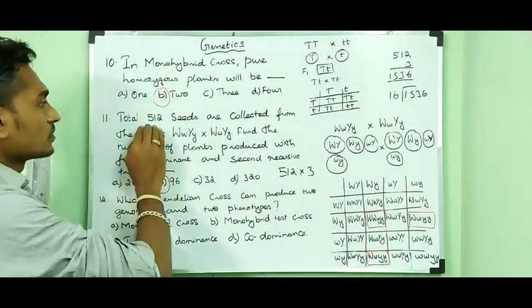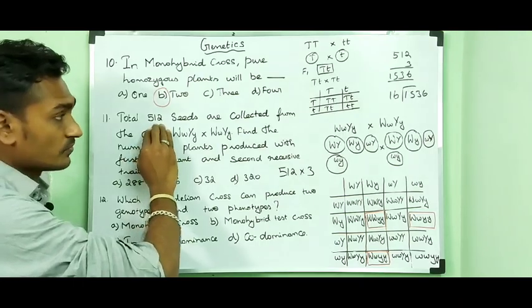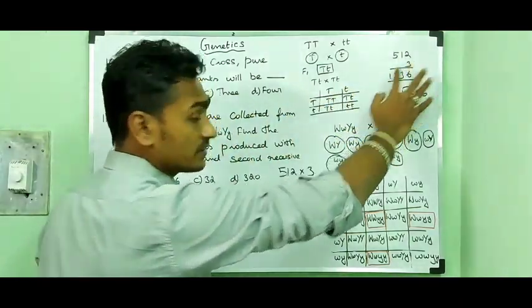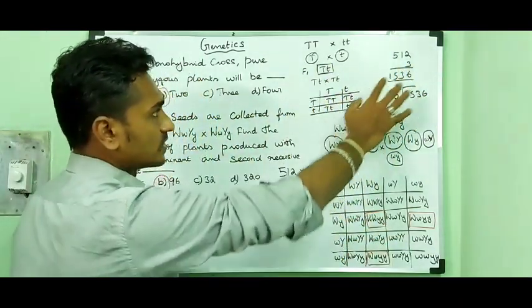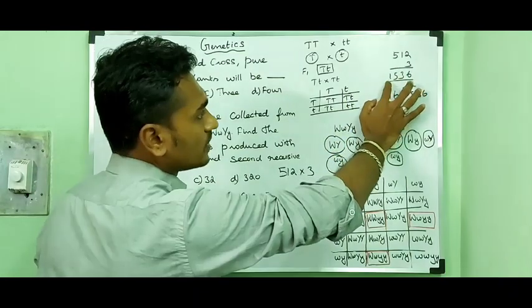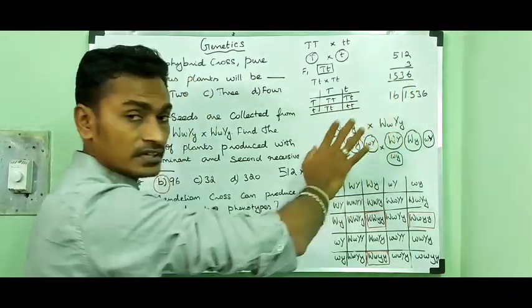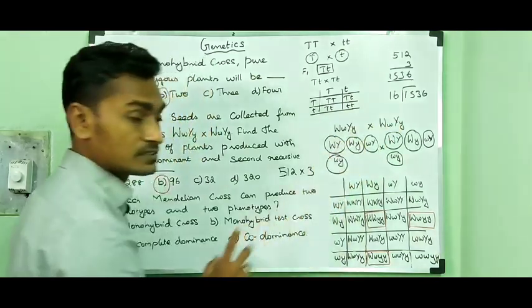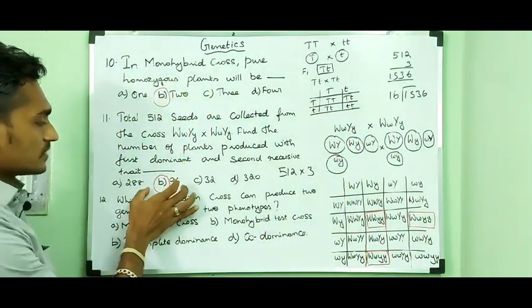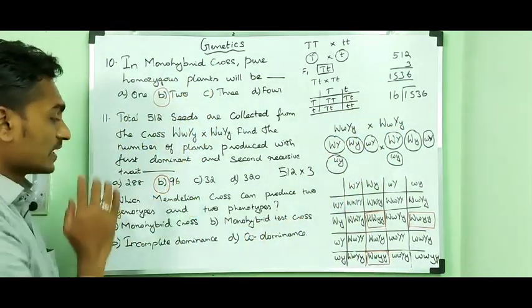So in total 512 seeds. So 512 multiplied with the 3 progeny results in the number 1536, and it has to be divided by 16 and the result is 96. So that answer will be 96.